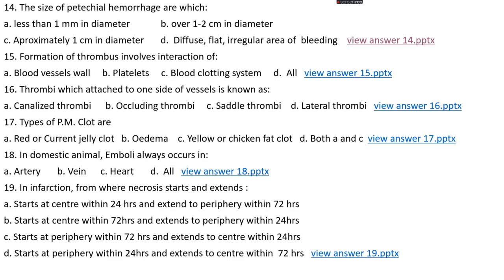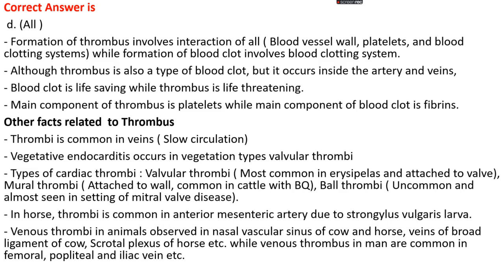Okay, question number 15. Formation of a thrombus involves interactions of: option A, blood vessel wall; option B, platelets; option C, blood clotting system; option D, all. The right answer is option D, all. The formation of a thrombus involves interactions of all: first the blood vessel wall, second the platelets, and then the blood clotting system, while the formation of a blood clot involves only the blood clotting system.